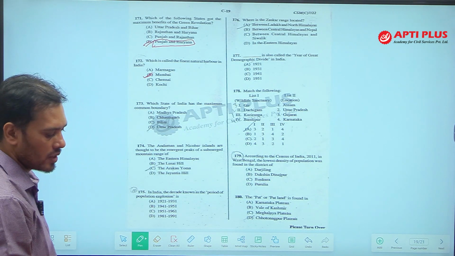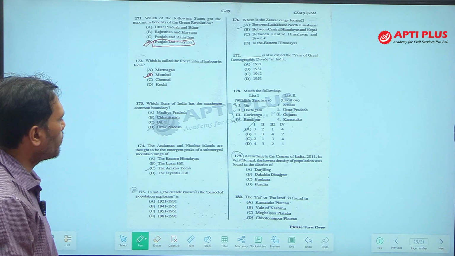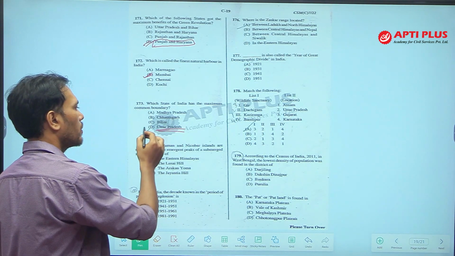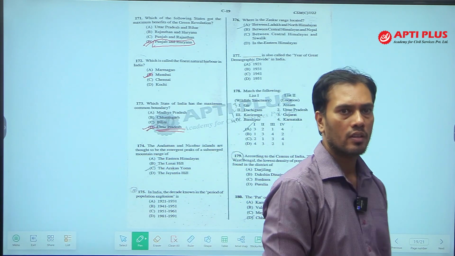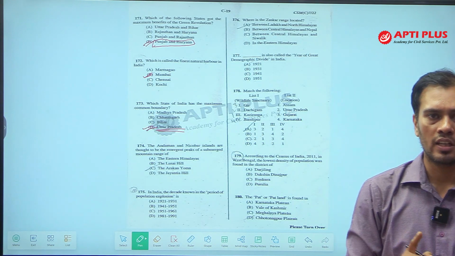This is 172. 173, which state of India has the maximum common boundary? We know this is again a very common question. Uttar Pradesh shares its border with 8 states and 1 union territory, that is Delhi.